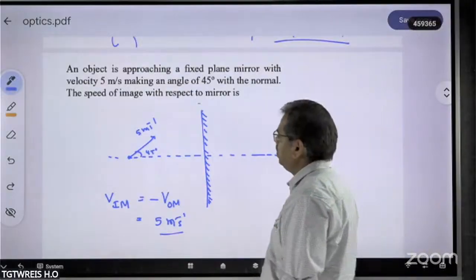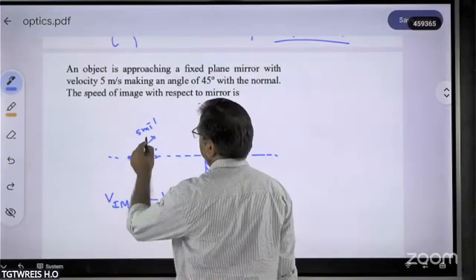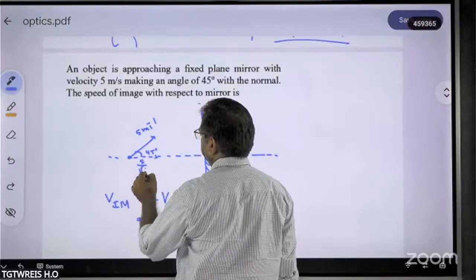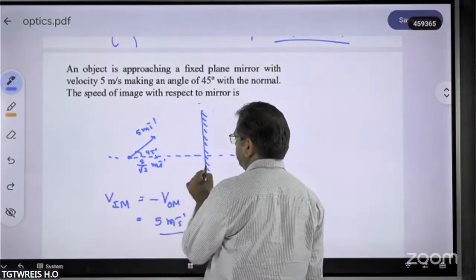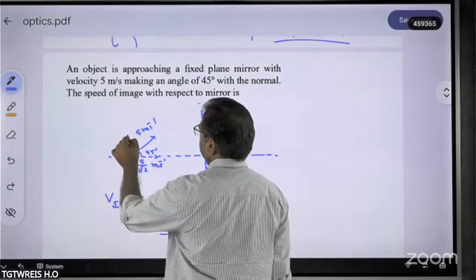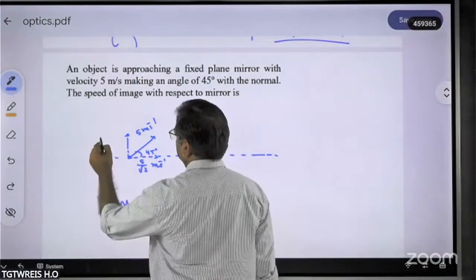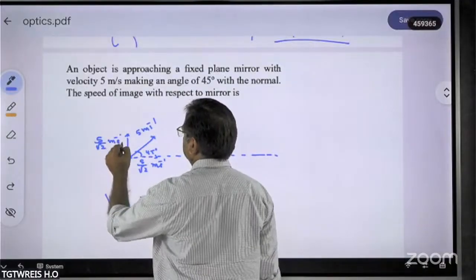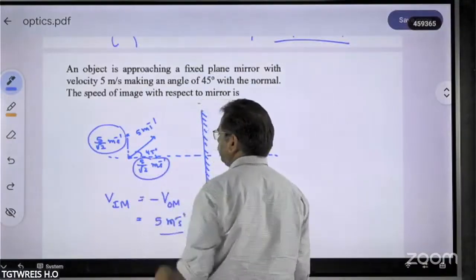Now, you see here, the velocity can be resolved into two components. One is 5 cos 45, which means we get 5 by root 2 meters per second, which is the velocity component approaching the plane mirror normally. And the other one is 5 sin 45, which means 5 by root 2 meters per second. So these are the two components we got.